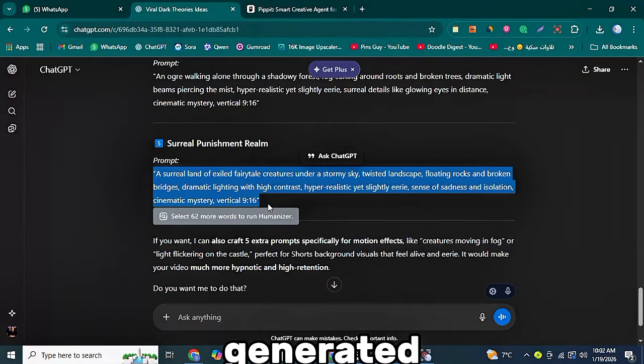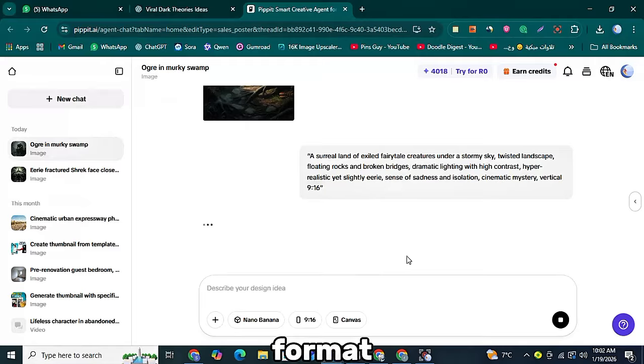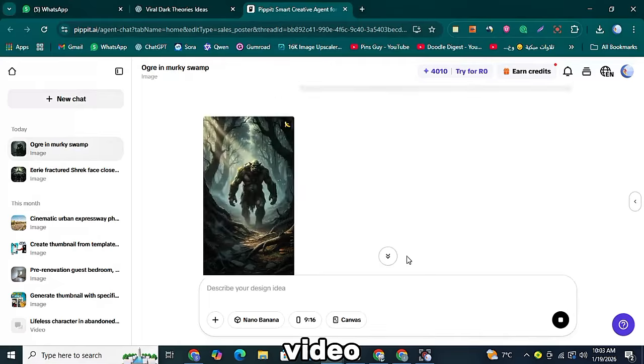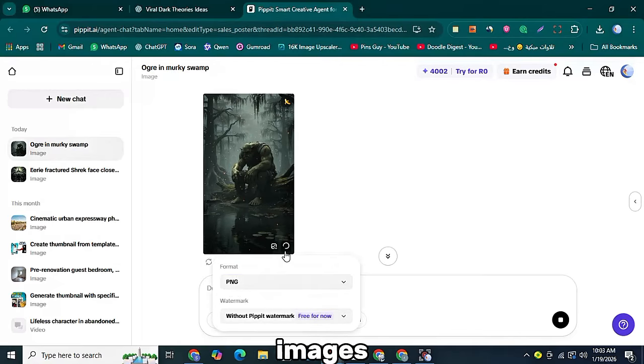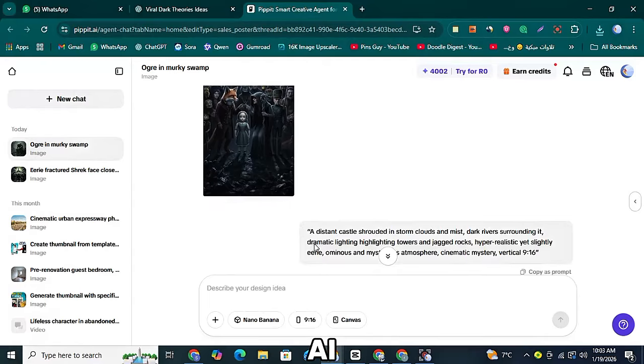Once all the images are generated, click on the Download button for each image, select the PNG format, and choose the option without the Pippit watermark so that no watermark appears on your images or in your video. After downloading all your images, the next step is to convert them into videos using Flow AI.